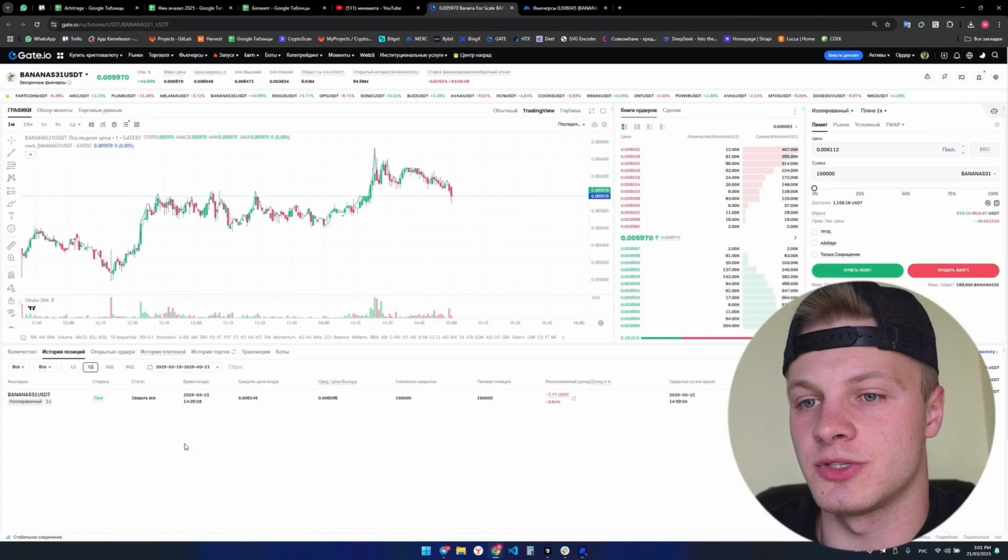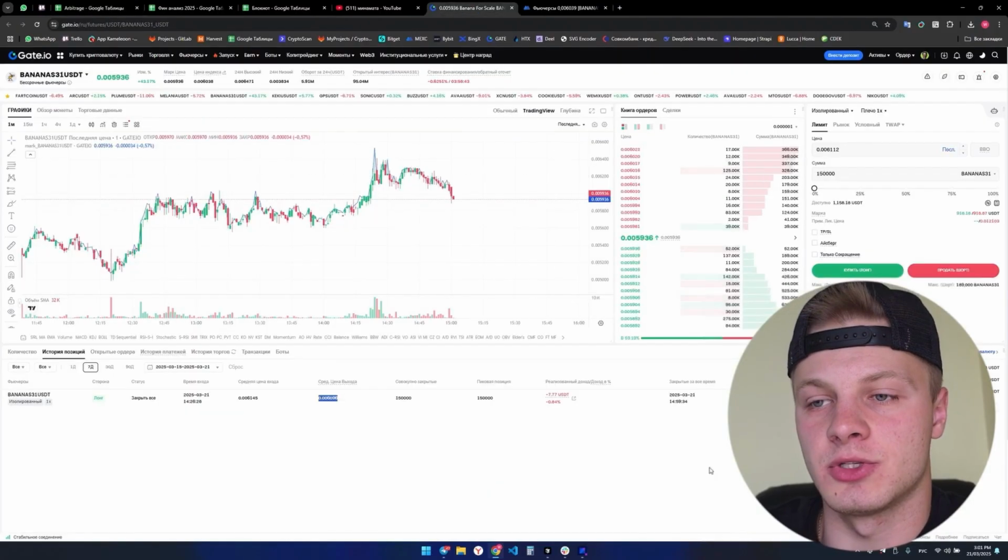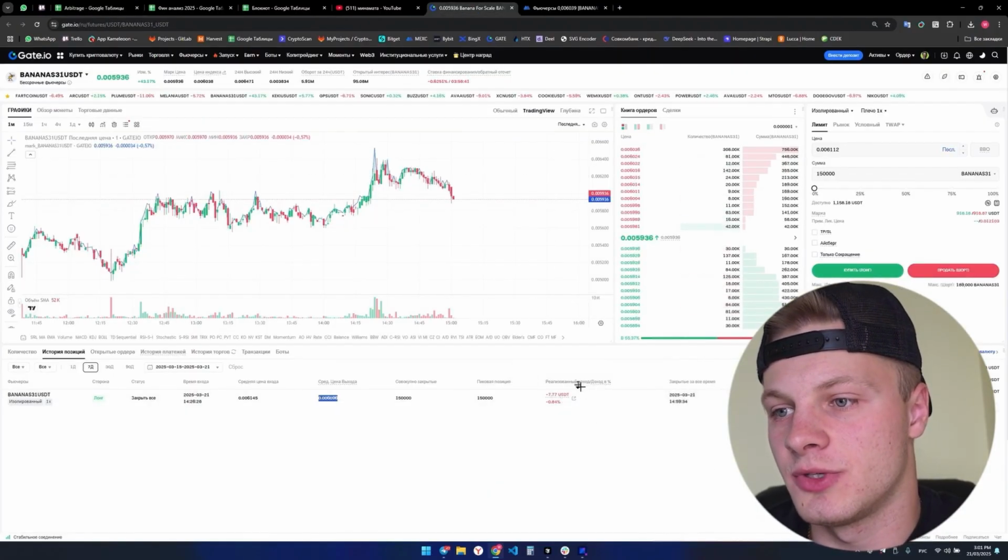And now we'll also enter the commission for Gate. I've already entered the opening and closing prices. Now we'll record the commission as well.